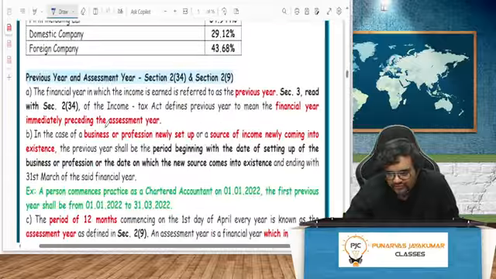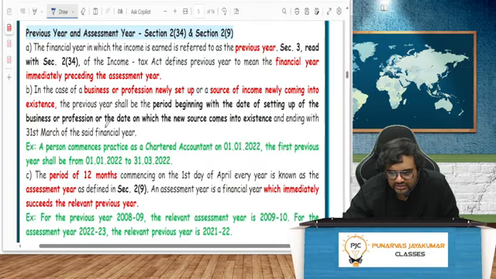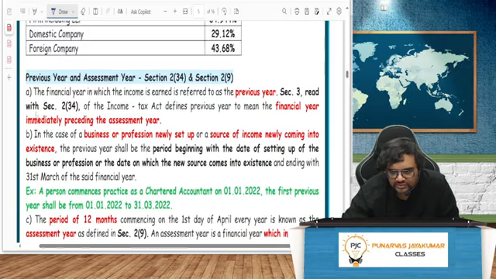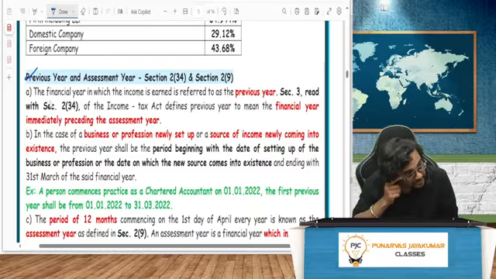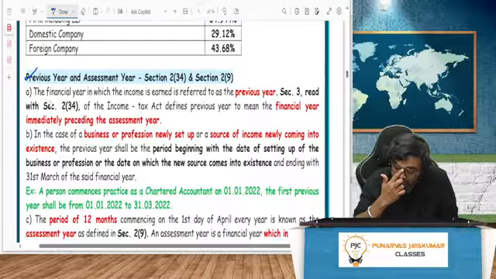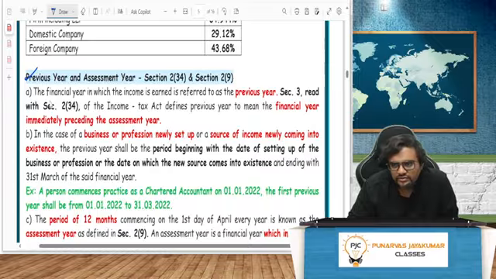Come to this A5 here. Previous year and assessment year are already discussed. One question: if I incorporate my company in, let's say, December 2024, what will be my previous year? 24-25 only, from that December to 31st March.